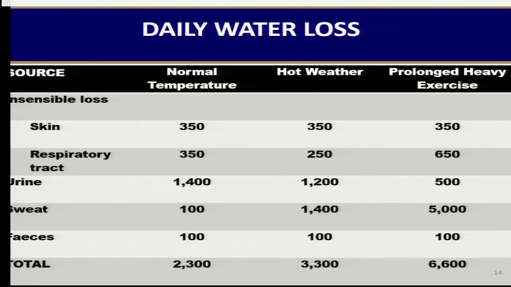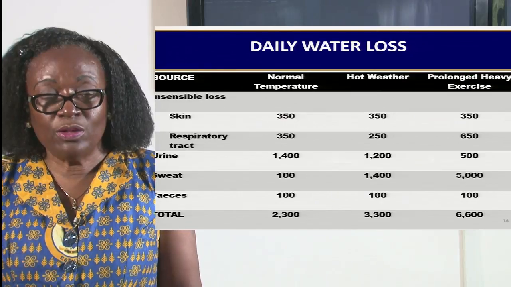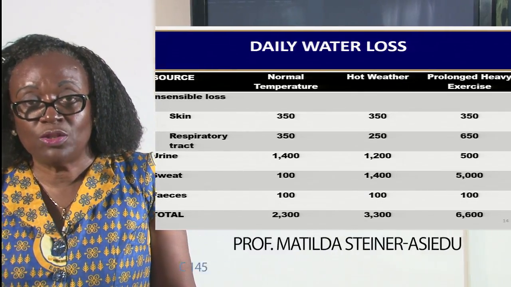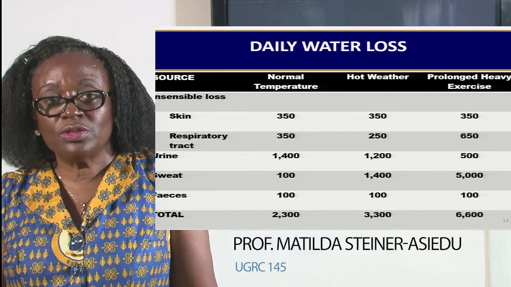So our daily water loss, and again, the chart on the screen is showing us normal temperature, hot temperature, and then prolonged heavy activity, and the approximate amount of water that one can lose. So this should be a guide. You see that in our part of the world, when the temperature is high, we lose more water. As we do more activity, we also tend to lose a lot of water. And then we lose water also through the fecal pathway, and this should serve as a guide.